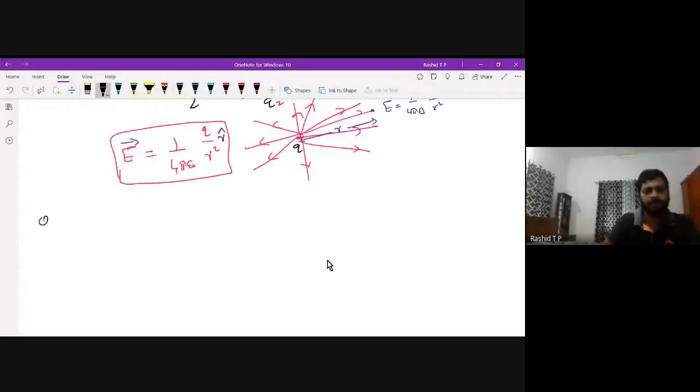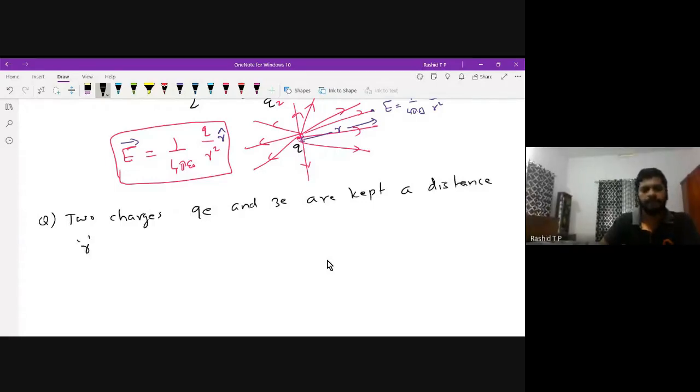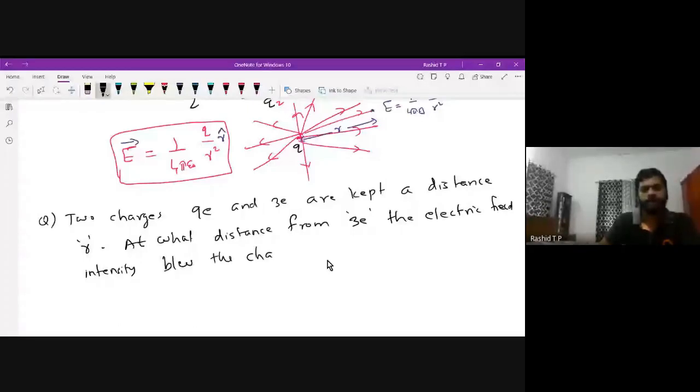Two charges, 9E and 3E, are kept at distance R. At what distance from 3E is the electric field intensity between the charges 0?